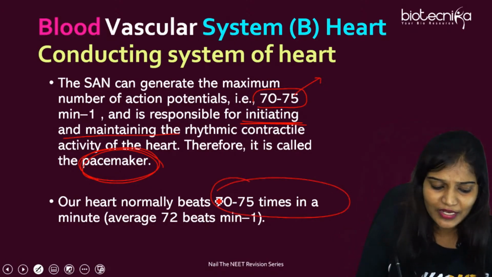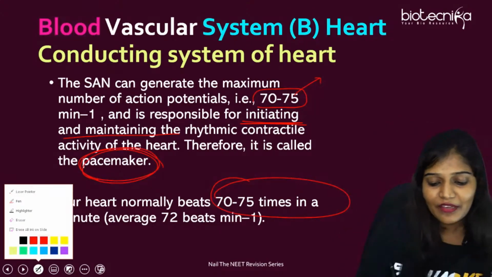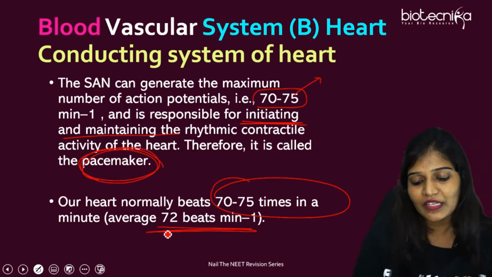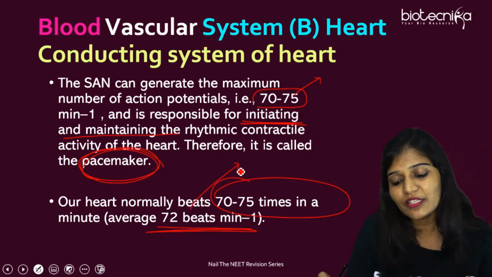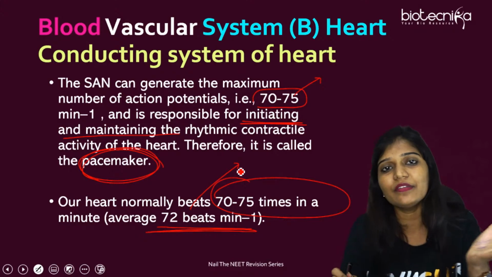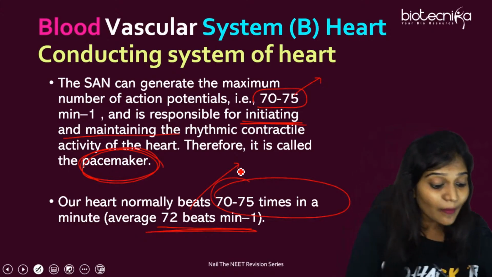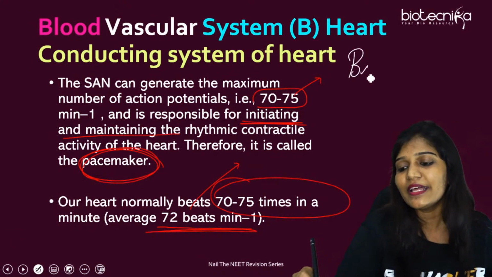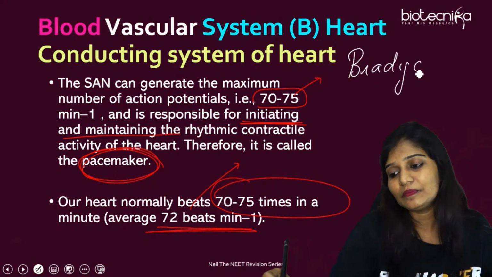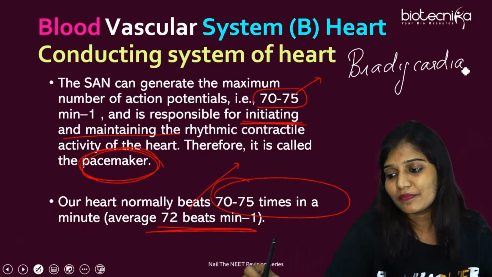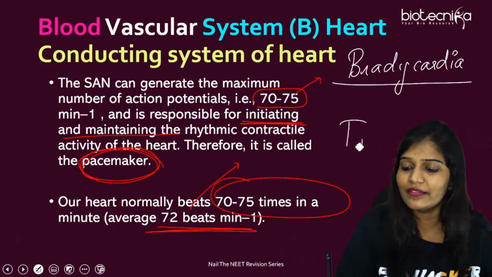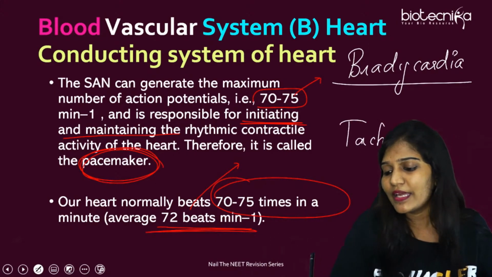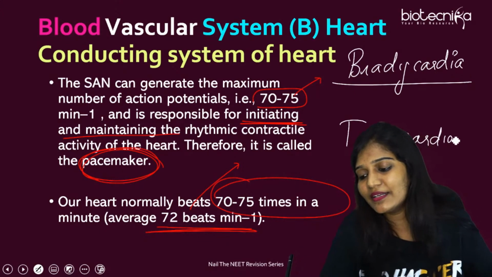Next important question. Our heart beats 72 times, or we can say the average is 72 beats for 1 minute, approximately 70 to 75, but it ranges. Another important question, please make it a point. Can anybody tell me what is bradycardia? Bradycardia and tachycardia. This can come in your examination. What is bradycardia? Anybody?